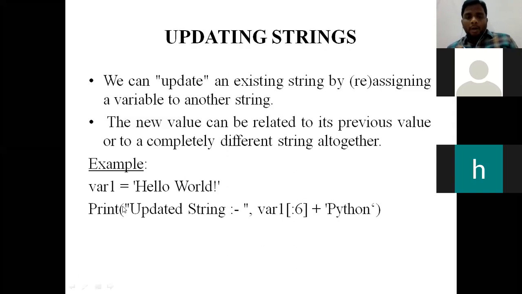So now I want to reassign it like hello Python. I want hello as it is and this space as it is. From W onwards, I want to remove all the alphabets like W, O, R, L, D, and I want to print Python. So what I am telling the interpreter is to take the variable name var1.